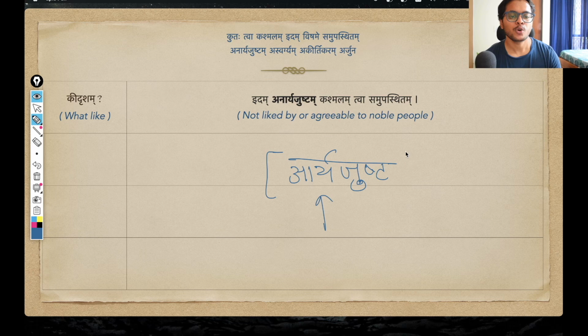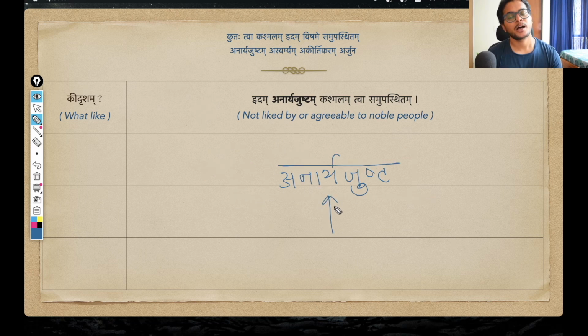But now I want to negate the entire meaning. To negate any word, we can use the un prefix. Why do we use the un prefix? Because this word is starting with a vowel. If it starts with a vowel, to negate it, we use the un prefix. If it starts with a consonant, we simply add a. Anyways, an plus arya, now the resultant word becomes anarya justa.